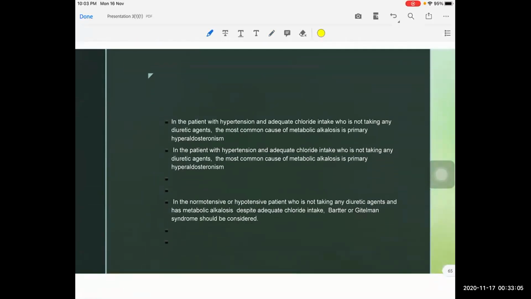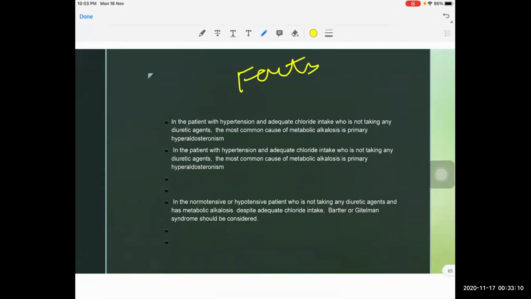So here are some facts, or some clinical clues. Whenever a patient has hypertension and adequate chloride intake, and is also not on any diuretic agents, the most common cause of metabolic alkalosis is primary hyperaldosteronism. That is, the patient should be hypertensive, should not be on any diuretics, and should have adequate chloride intake.